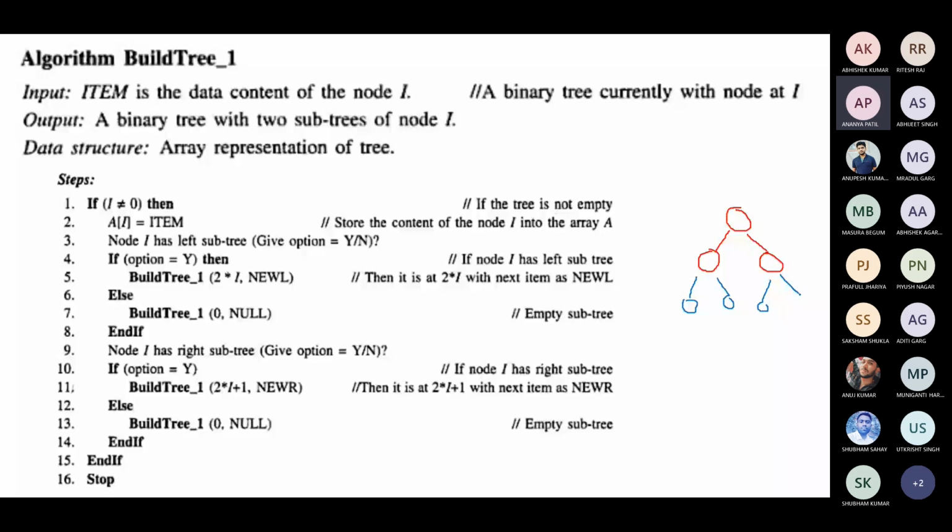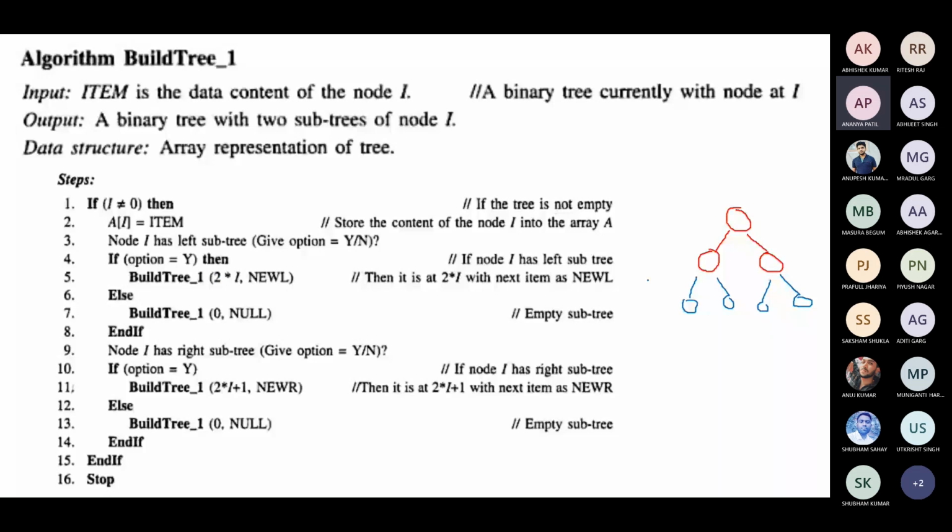Yes, if it already has a left subtree, and the option is y, then we will build the tree 2 into I, comma, new location. We have to go to the new location. The tree you want to access is towards the left, so you go to the left. Then again call 2 into I, the location of this node.